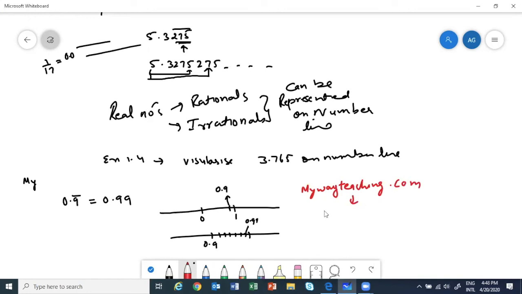Then select your class, then select the chapter, and there you will find the NCERT book. So you can open the book if you all want. Okay, I'll proceed.